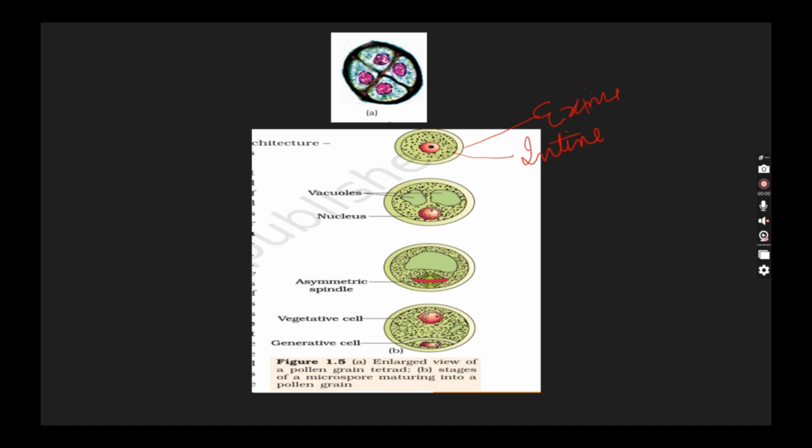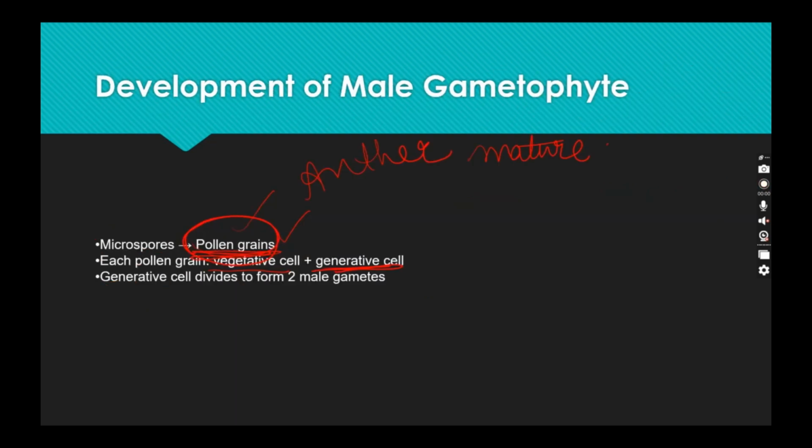Now, the thing is, as the pollen grain matures, it goes through cellular changes, due to which each pollen grain will have two types of cell. First of all, it will be vegetative cell, next generative cell.